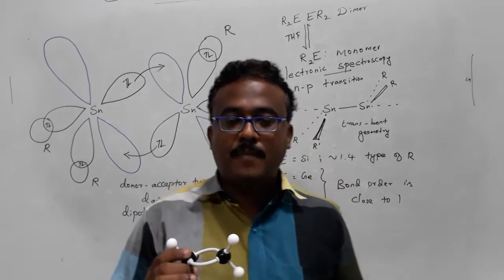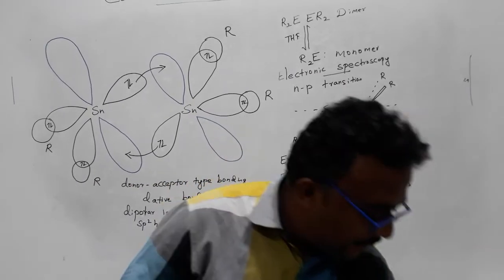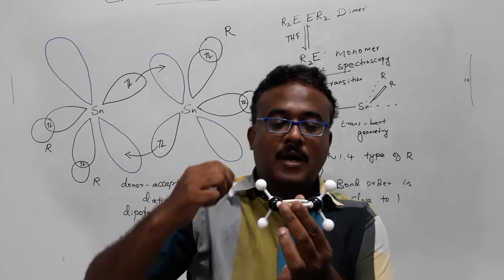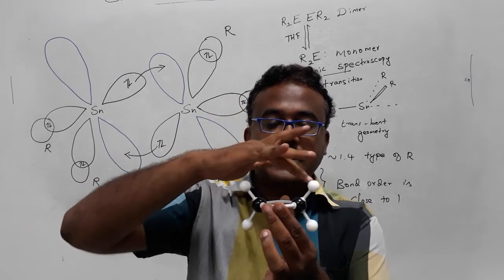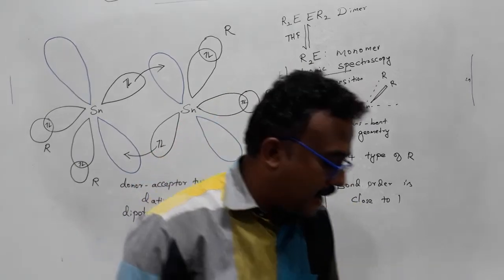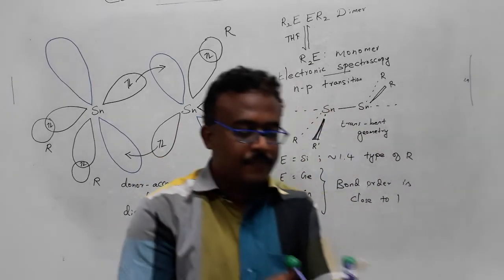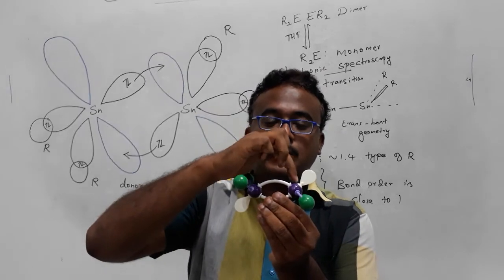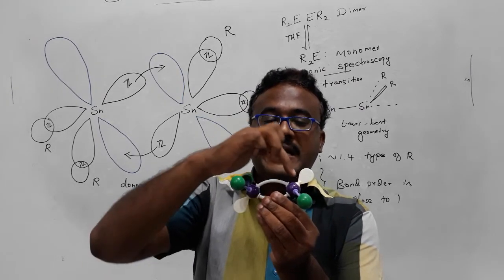Ethylene is a well stable molecule and it has a planar structure, because planar structure means all the 6 atoms will be in the same plane. When you come to a heavy element, you can assume the purple color ball is tin.